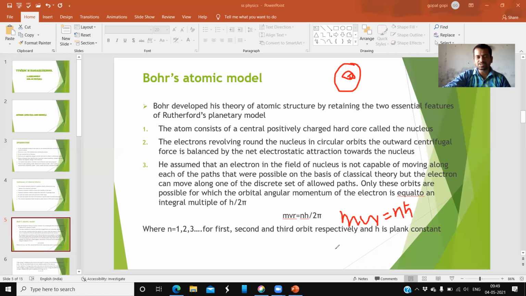H cut, or you can read it as either H cut or H cross also. What is the formula of H cross or H cut? H cut is replaced with H by 2 pi. In place of H by 2 pi, the shortcut written is H cross. So we can write m v r equals n H cross like this. Somewhere you may find it like this also, so don't get confused. H cross means H by 2 pi.